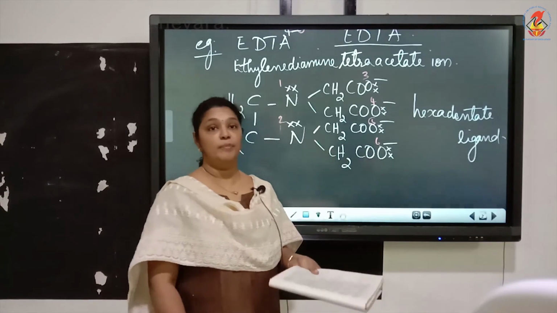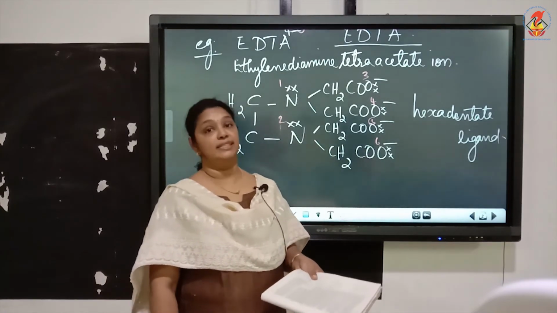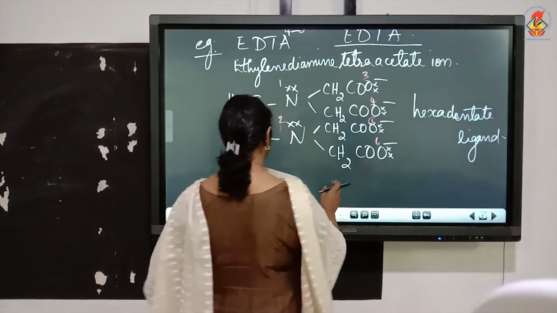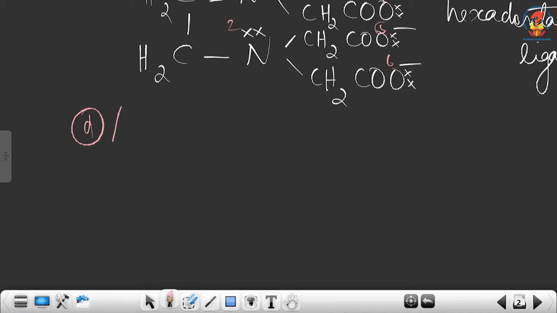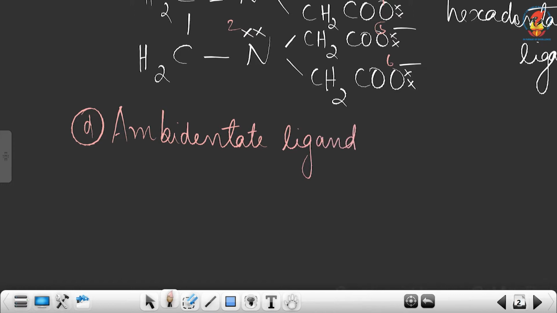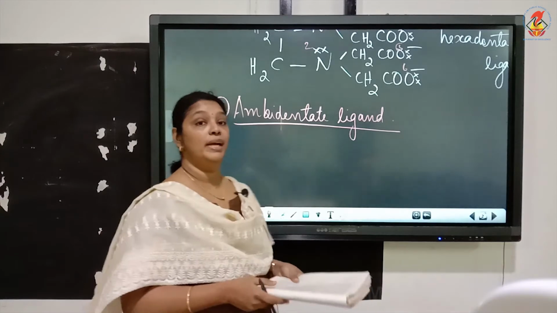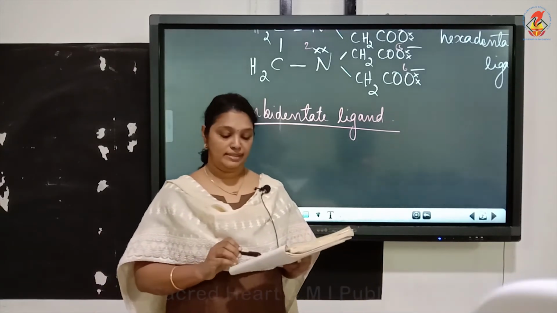Now the next type of ligand is ambidentate ligand. Now, what do you mean by ambidentate ligand?